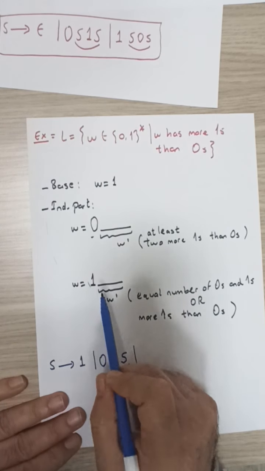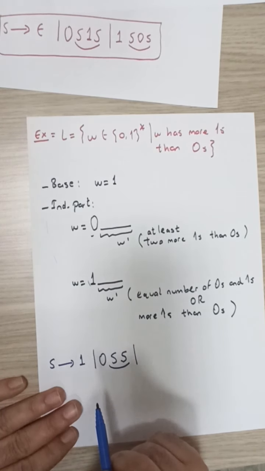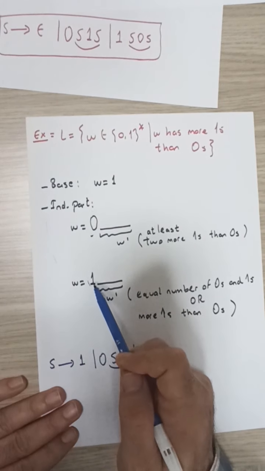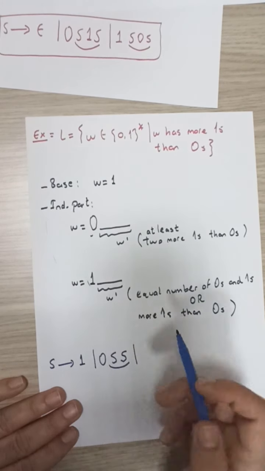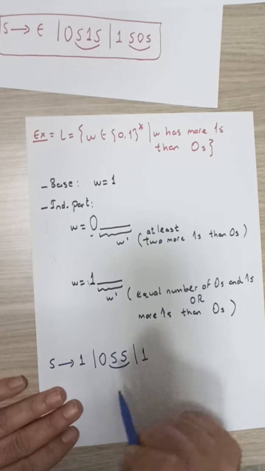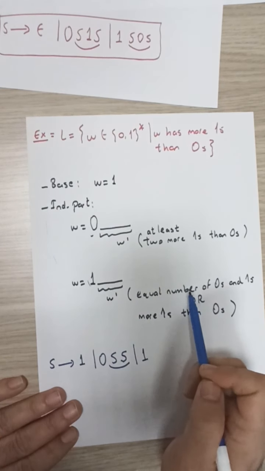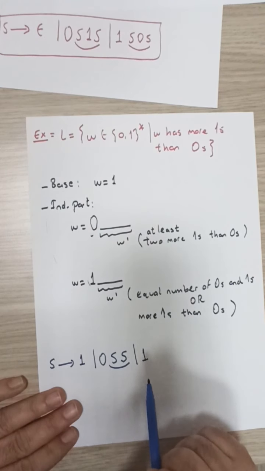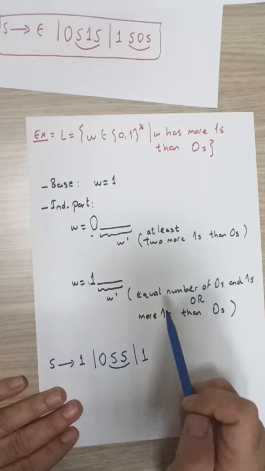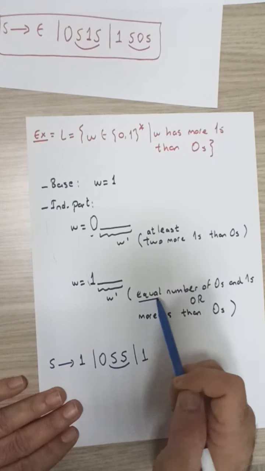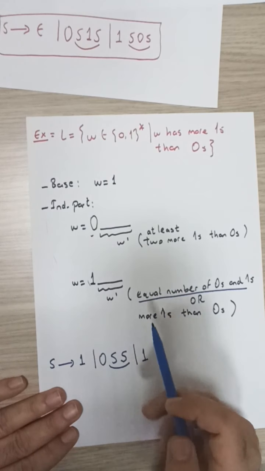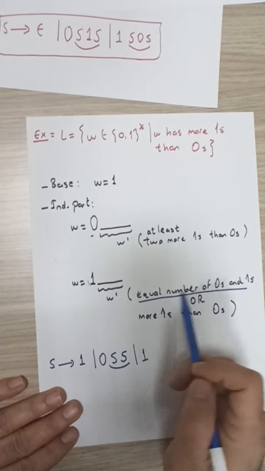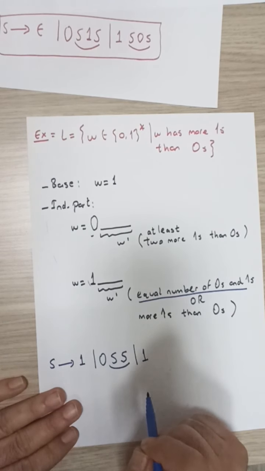Now, to generate all such strings that belong to the language and that start with a 1, remember that there were two cases. W prime can have equal number of zeros and ones, or in W prime we can have more ones than zeros. Let's first concentrate on the first one. How can we generate all such strings starting with 1 where W prime has equal number of ones and zeros?